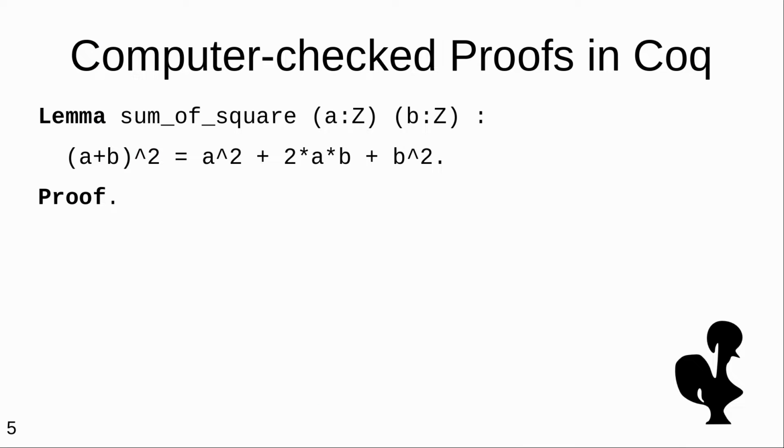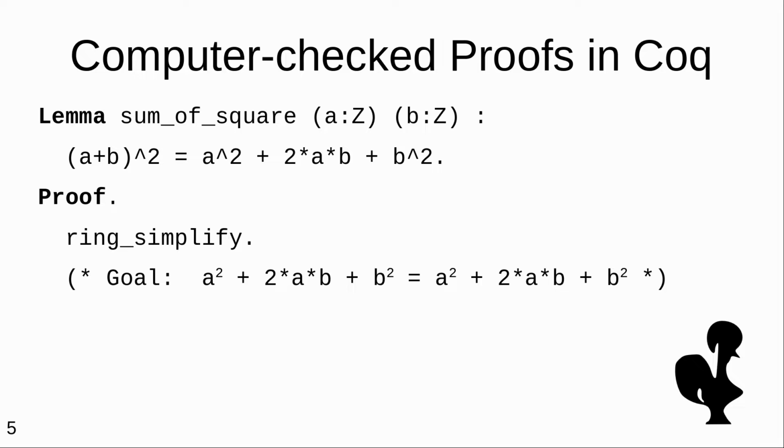Now, what is a computer-checked proof? Well, you have a software into which you can write statements, perhaps like this high school algebra identity over here, and then you can write proof script steps where you ask the system to manipulate your proof goal, in which case this simple step of simplifying with ring rules already achieves the desired goal, and then when you're done, the system actually checks that your proof showed what you claimed to show.